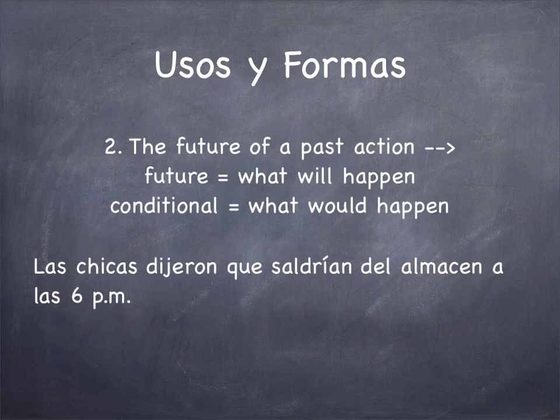So the second use of the conditional is to express the future of a past action. That sounds a little weird, but let's take a look at the sentence.